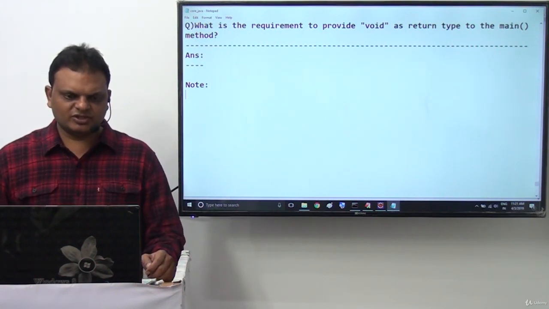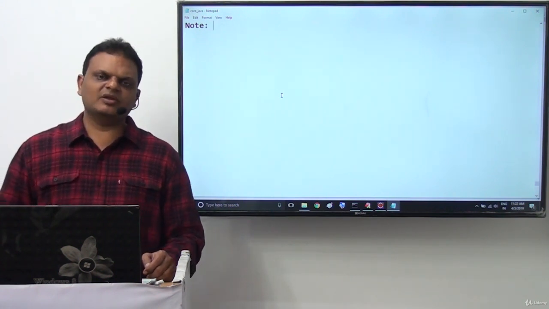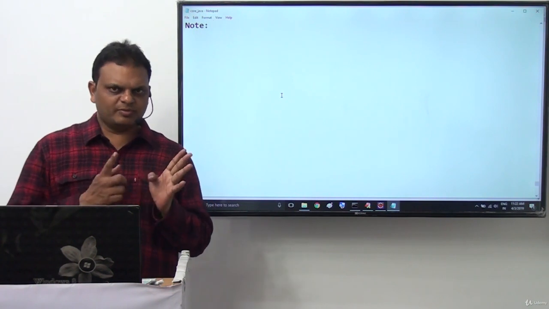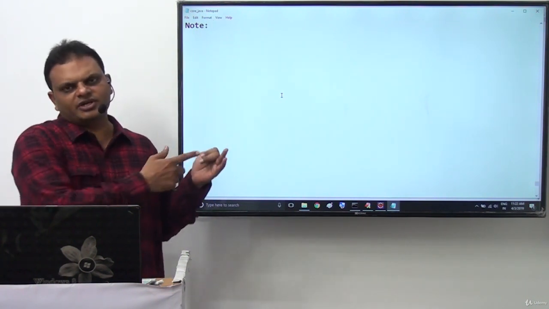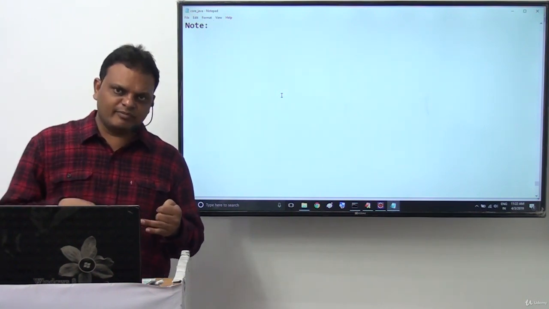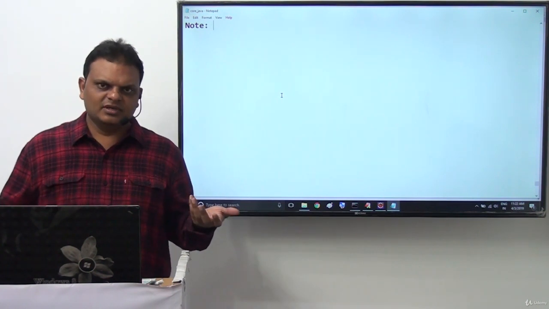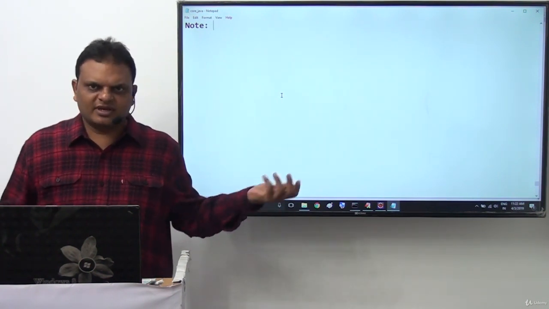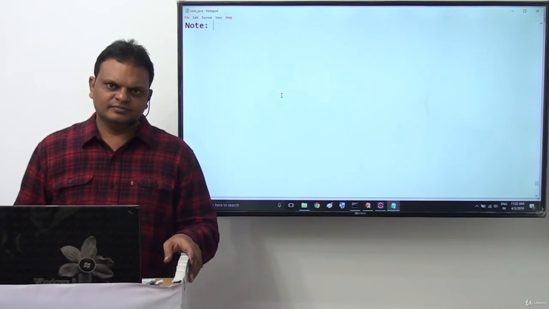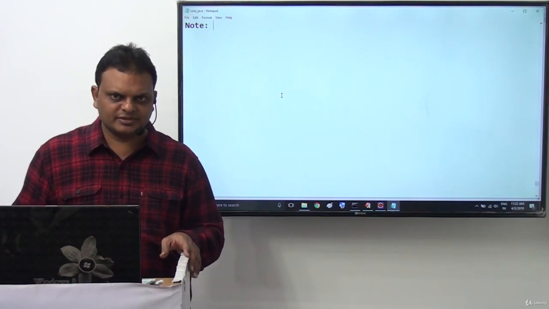What is my question? Why is the name of this method main only? Main method must be public, we understood. Static, we understood. The return type also, we understood. That's fine. But why does this method have the name main? Why not any other name, like mandatory or compulsory or something else? Why does this method have only the name main? Why have Java creators given this name to this particular method?